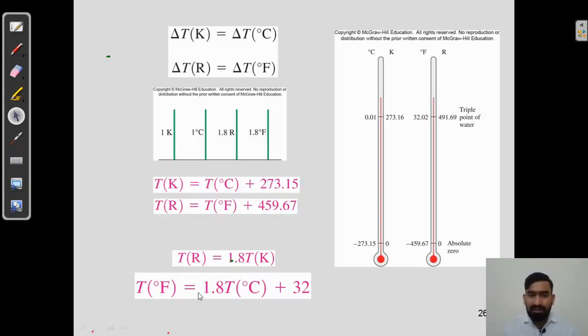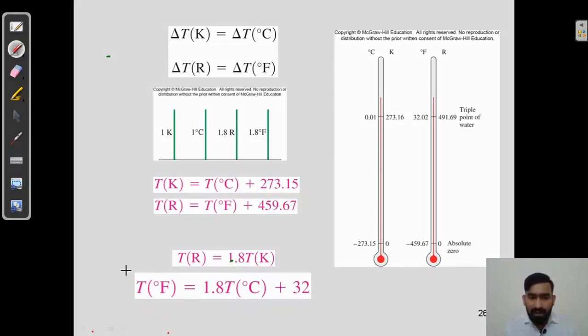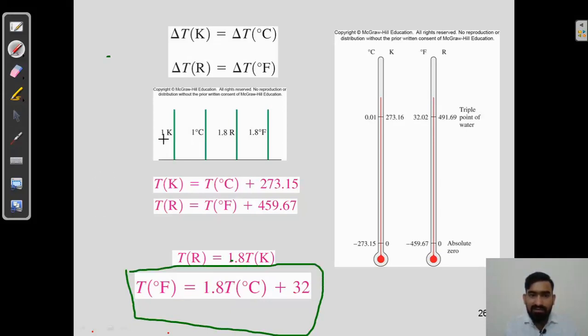So we will see the Kelvin scale in terms of degree Celsius, and the Fahrenheit scale in terms of degree Celsius. So 1.8 times temperature in degree Celsius plus 32 will give you the Fahrenheit. Here it is very important, my dear students, these two scales.